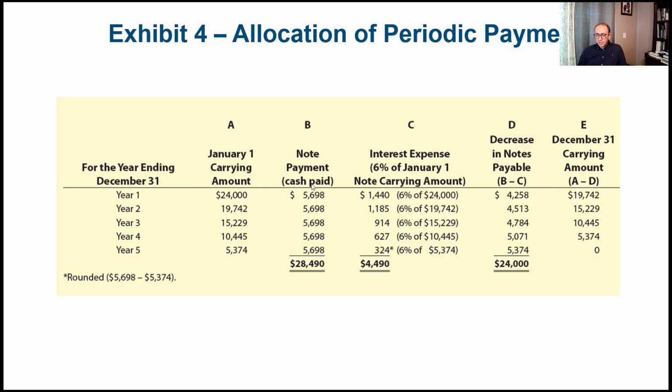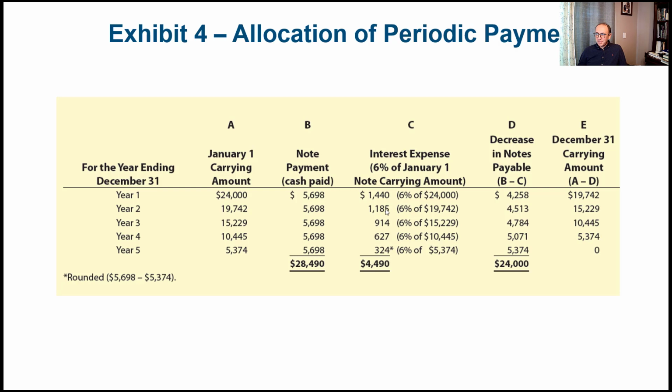So this $19,742 would be the beginning carrying amount for year 2. Again, remember, we're making annual equal payments. The payment is not going to change. The only change is the allocation between interest and principal payment. The $56.98 is the amount that we're going to pay every year. So we take the $19,742, multiply by 6%, which is what we have here between parentheses, and that would be $11.85.